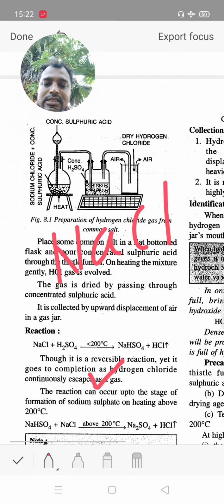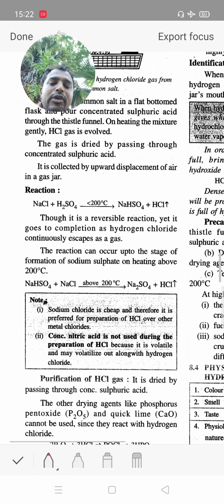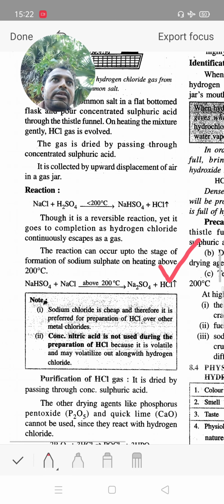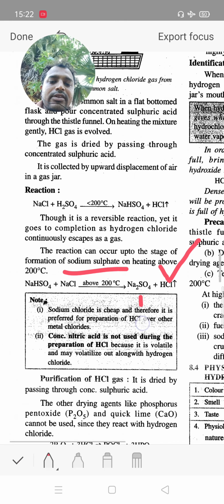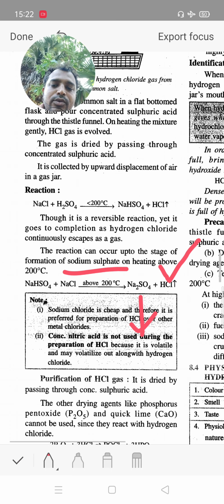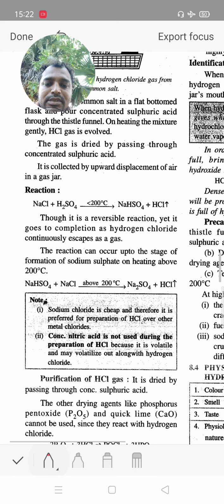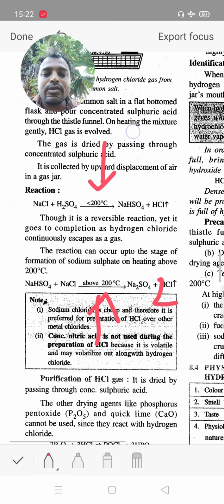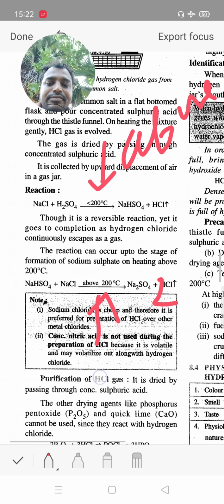But when our temperature is above 200 degrees Celsius, the reaction can occur up to the last stage and form a salt like sodium sulfate. When the temperature is greater than 200, it gives hydrochloric acid 2 times, as compared with below 200 degrees Celsius.